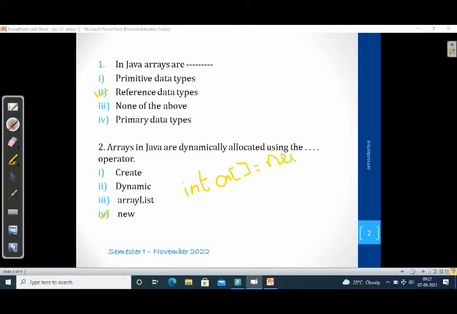Then you will use the keyword new with the data type and the number of elements, for example 10 or 5, or however many elements are required for this array. So this is a statement of array declaration. While declaring an array, we have used the keyword new, that is, it is dynamically allocated using the new operator. So arrays in Java are dynamically allocated using the new operator.